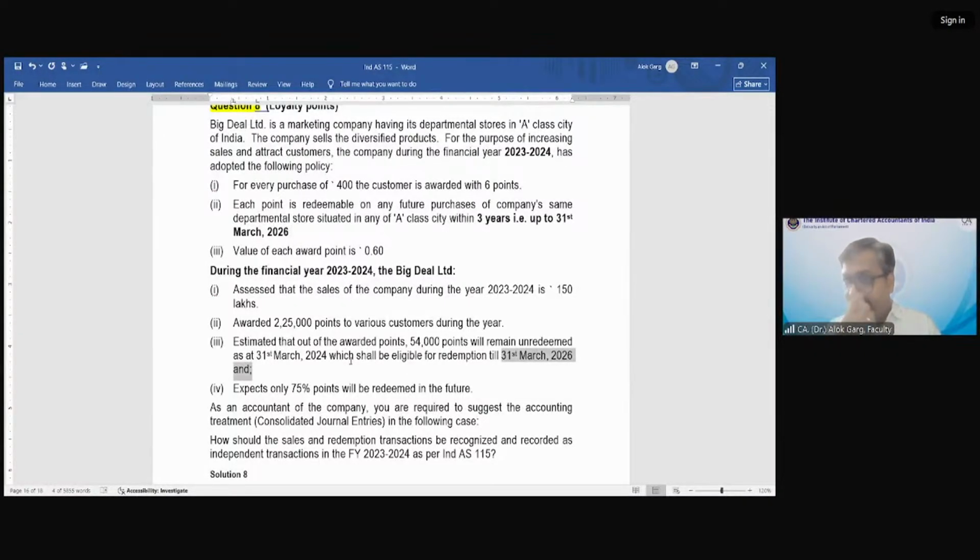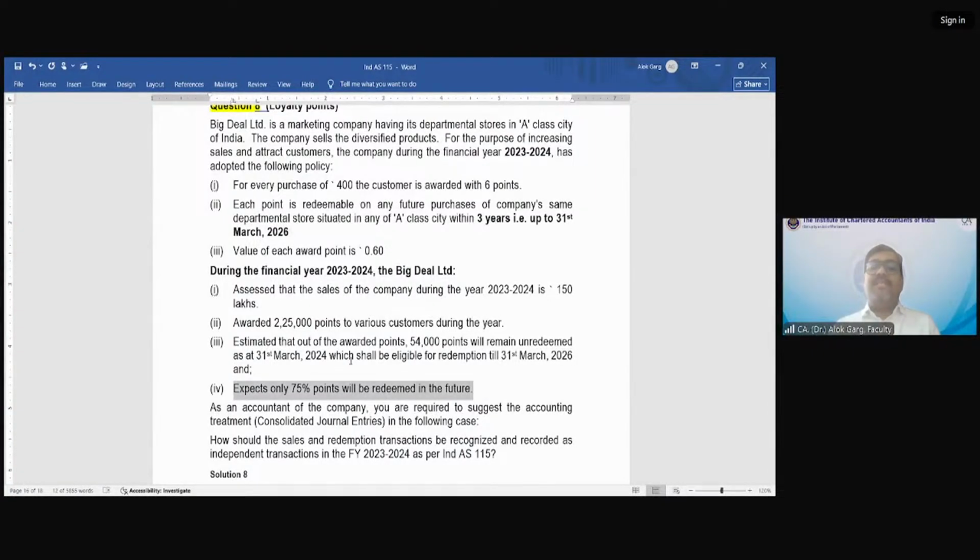This means I have to carry a liability, right? I have to carry a liability because on 31st March 2024, the customer still has time to utilize these points by 31st March 2026.